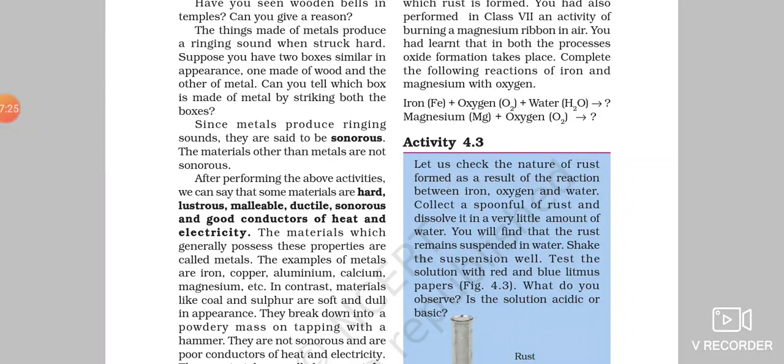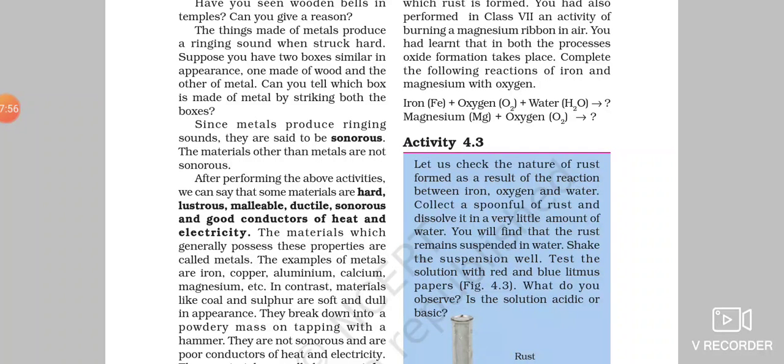And last but not least, metals are hard. But here also we have exceptions like sodium and potassium. These two metals are very soft. We can cut them with a knife also, right? So there is an exception in this property also.